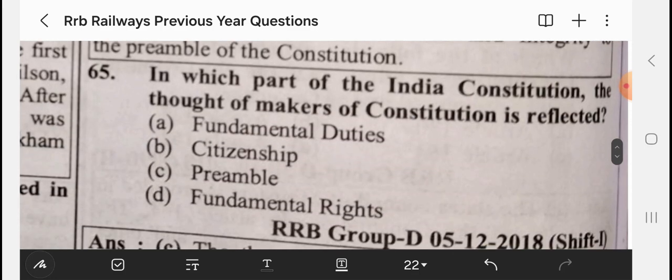In which part of the constitution is the thought of the makers of the constitution reflected? It's the preamble. The preamble is basically the statement which gives the idea of what the constitution includes and what its articles are for.